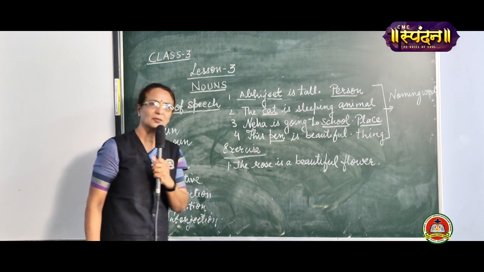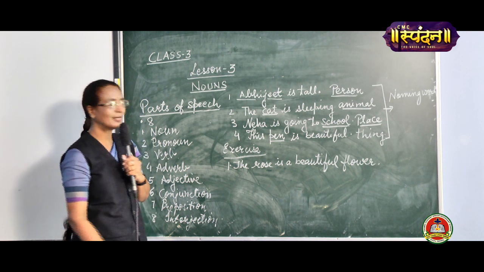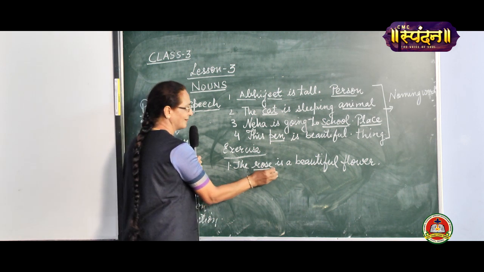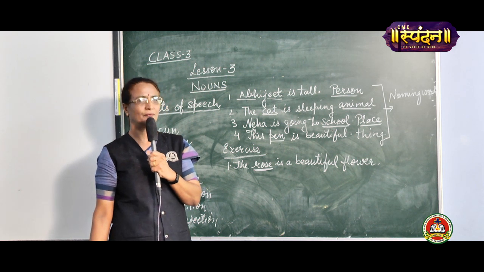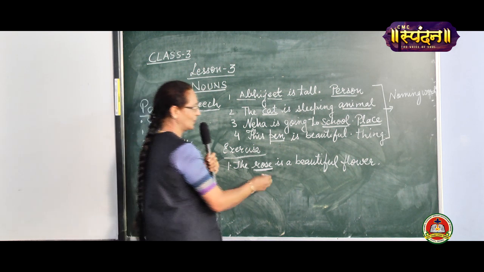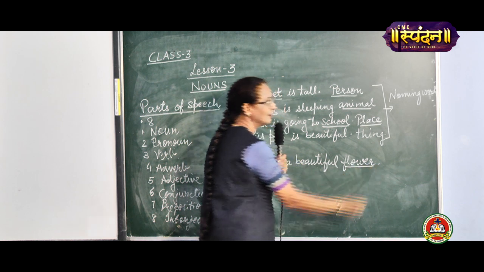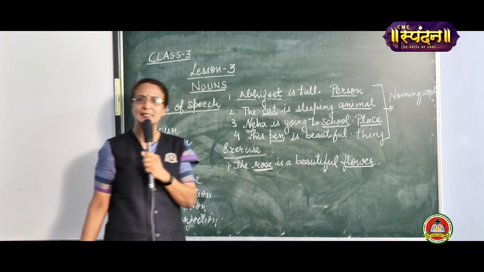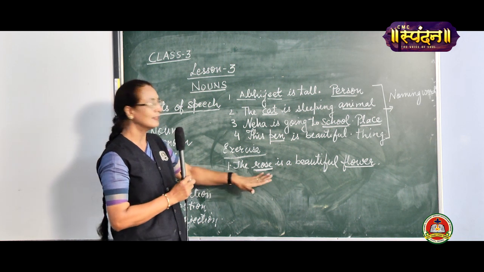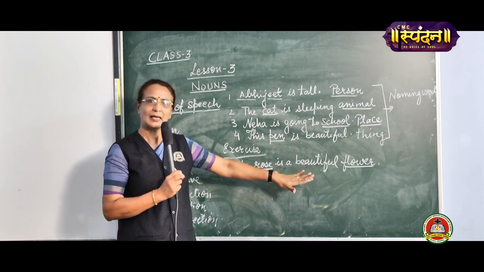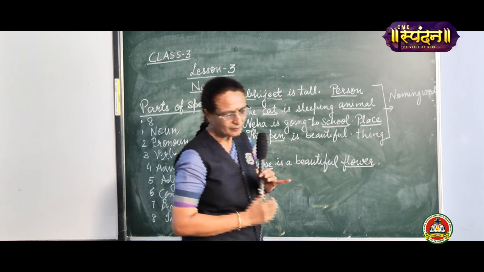Whom are we talking about? We are talking about the rose. What kind of a thing is it? It is a flower. Rose is a flower. So this is a noun. Is that clear to all of you?